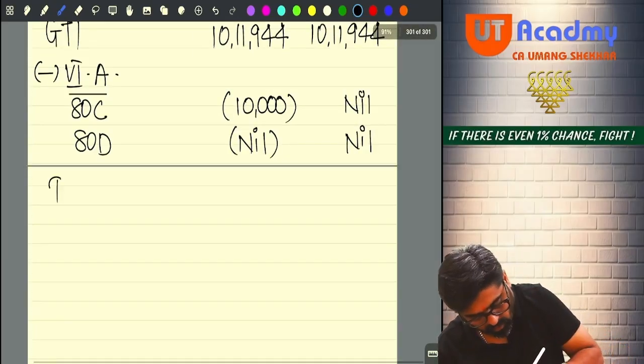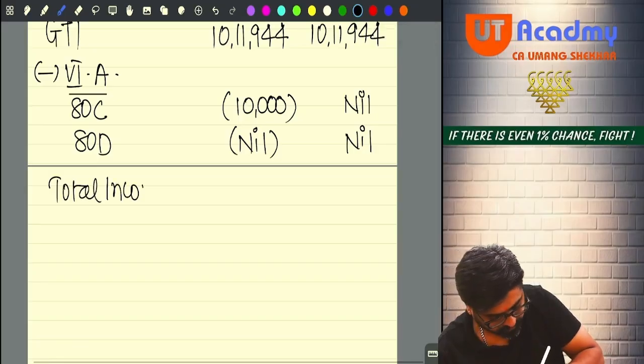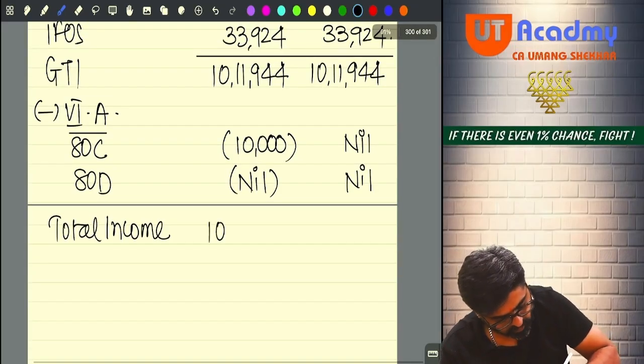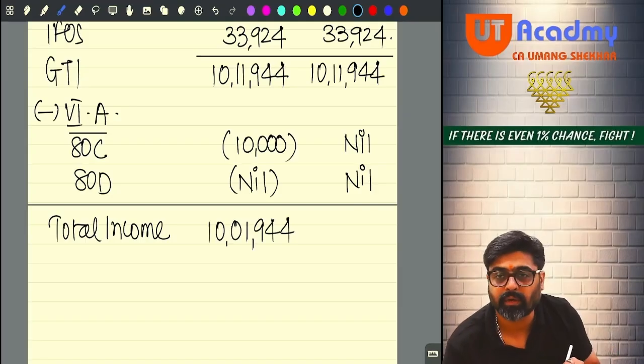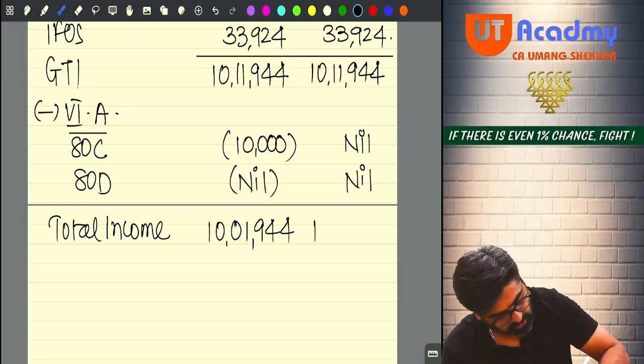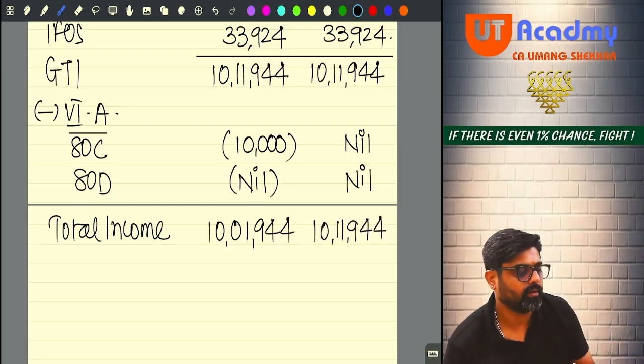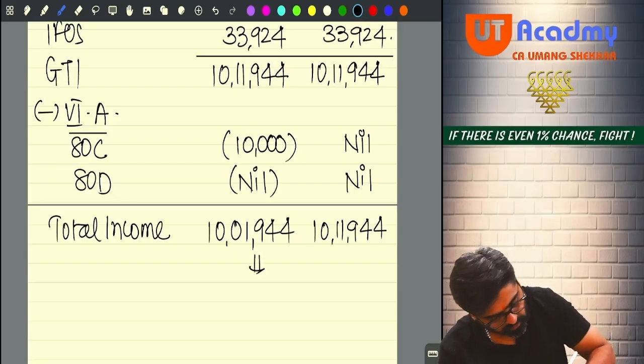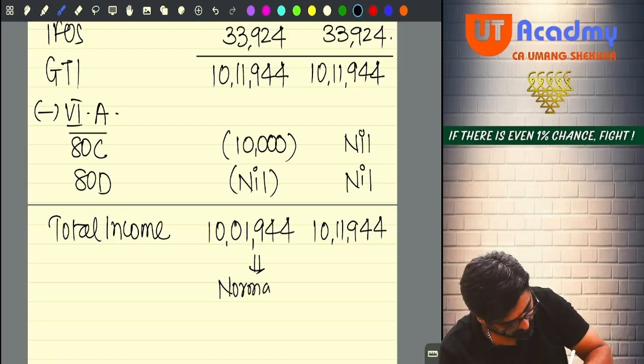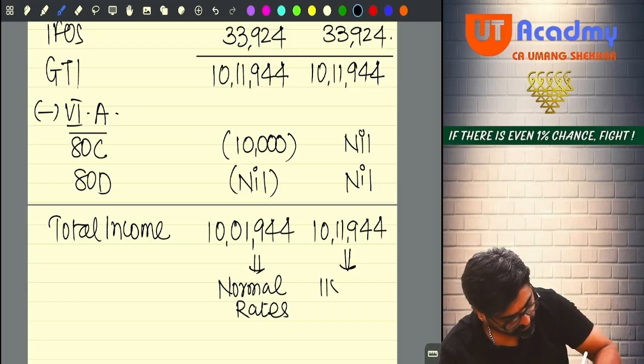Now if you calculate your total income, here your total income will be 10,01,944 and here it will be 10,11,944. Okay. Now on this total income, you will apply normal rates. And on this total income, you will apply 115 BSE rates.